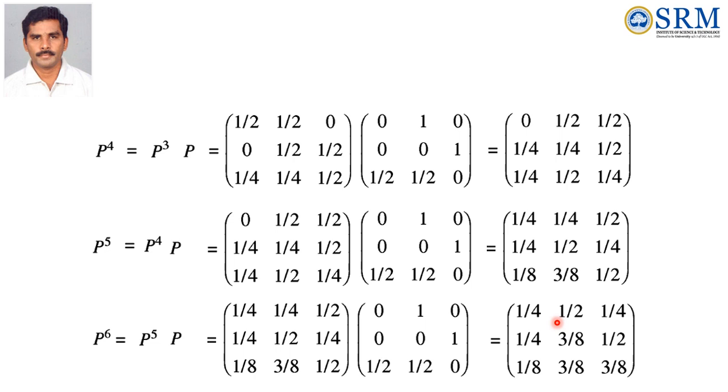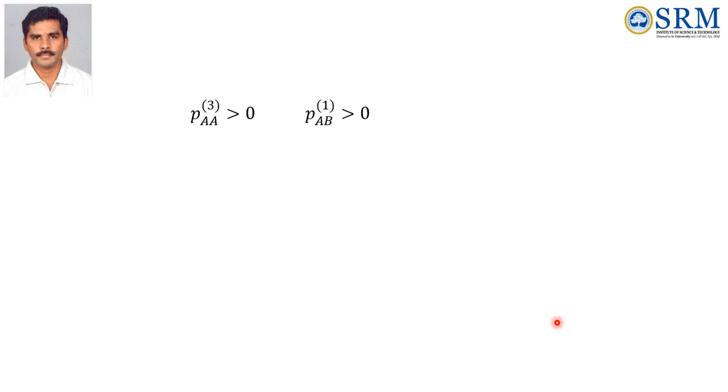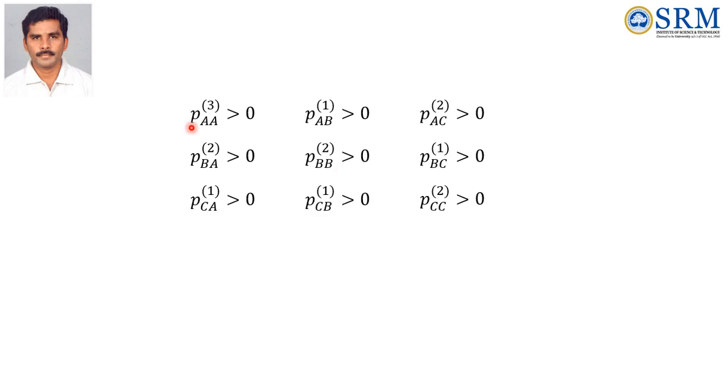Next we have to find the classification of states of Markov chain, and then you write all the entries of the probabilities. See that first, PAA is greater than 0 at step 3 only, and PAB is greater than 0 in step 1 itself, because A always throws the ball to B, remember that. So this value is 1, other values are 0 in the P1, therefore at step 3 it is greater than 0, and at step 2 it is greater than 0.